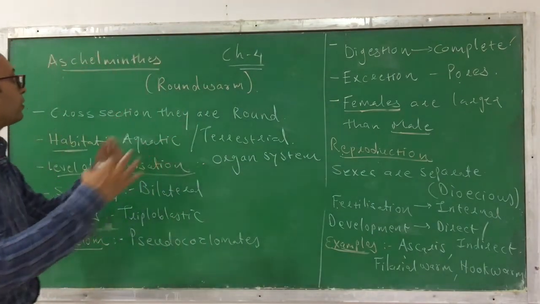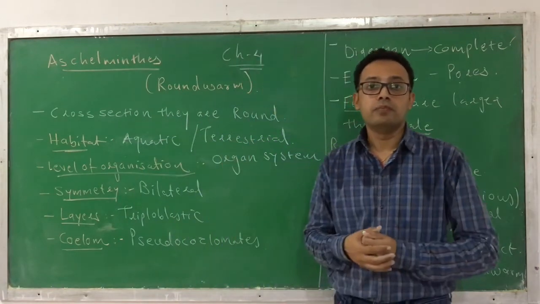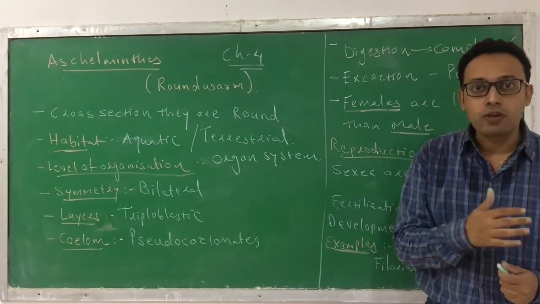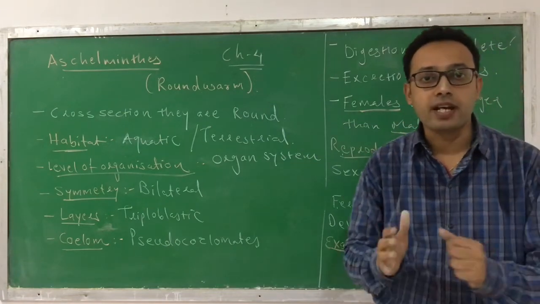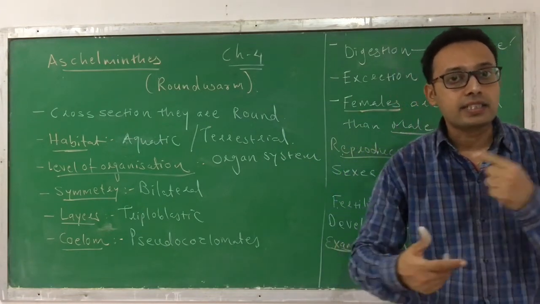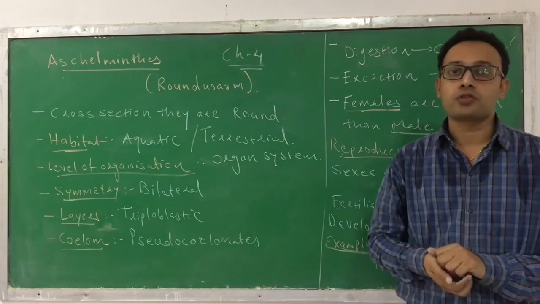So this is all about the characteristics of Aschelminthes. Both are worms. Platyhelminthes are the flatworms and Aschelminthes are the roundworms. So that's all about the two varieties of worms. In the next session, we will discuss the other phyla like Annelida and Arthropoda.